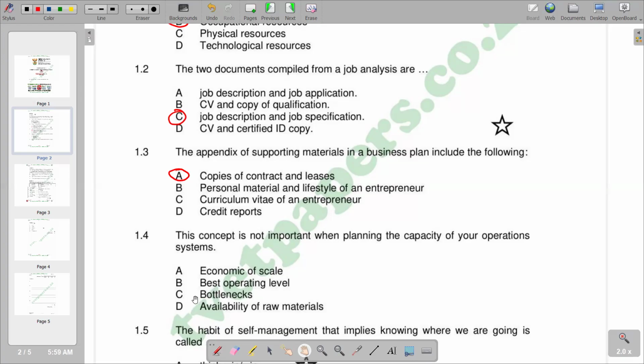So we have C as the correct answer, which is a bottlenecks. So you see that a bottlenecks has no direct effect on the capacity of operations. But we could see that if you look at availability of raw materials, is also going to determine the capacity of your operations and best operating level also. And we have got economies of scale also determining. So we have C as the correct response that we have.